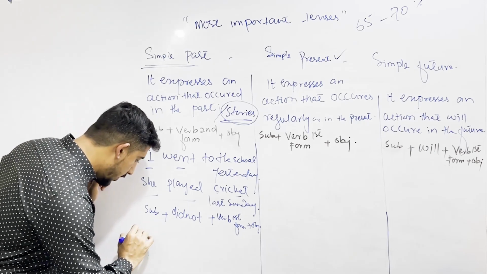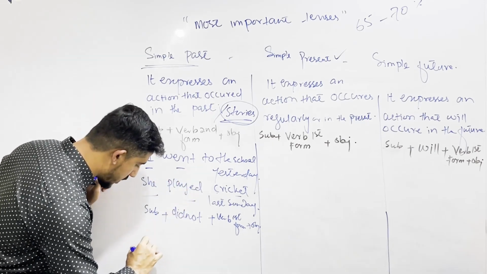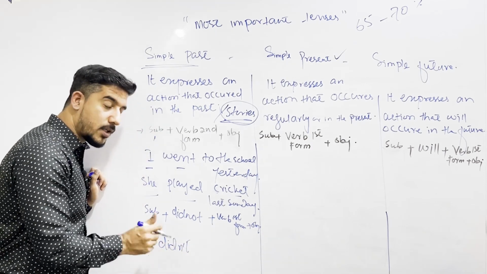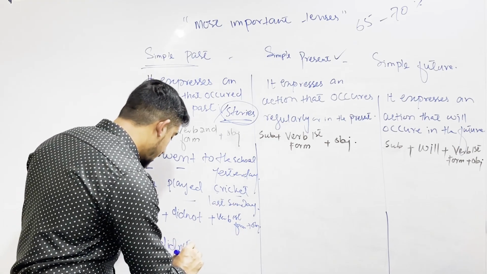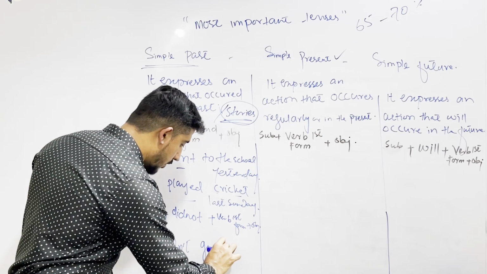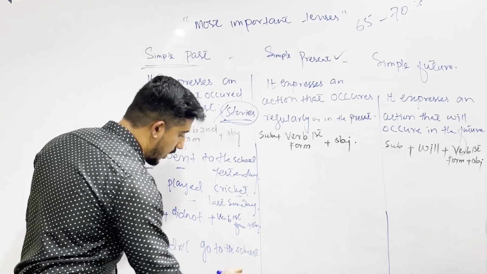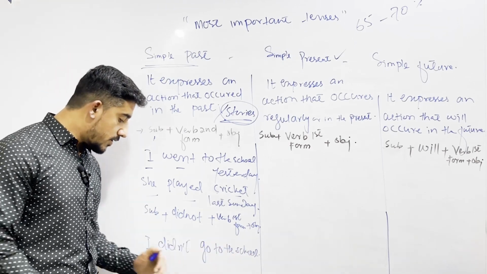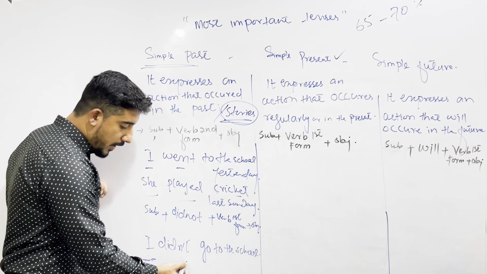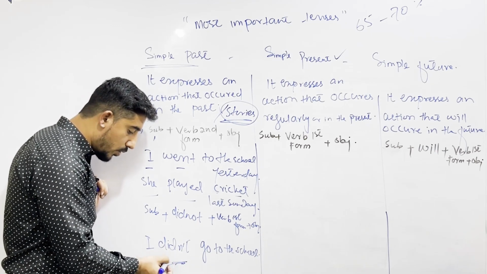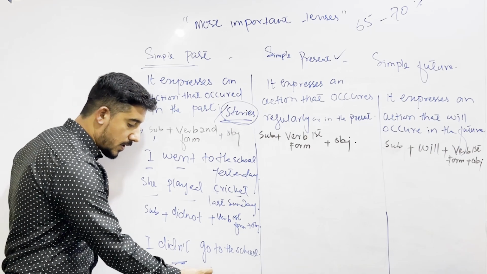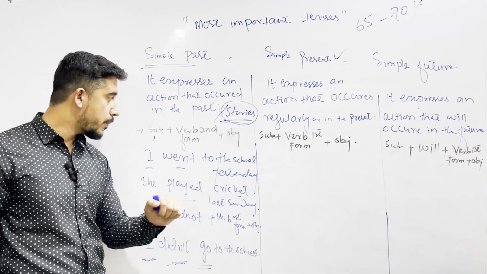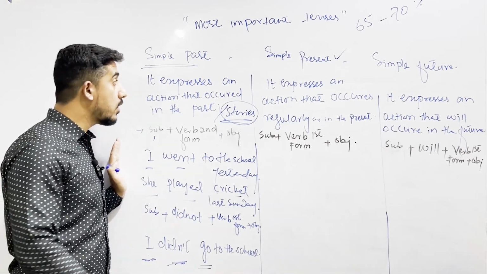Now, for example, I did not go to the school yesterday. I didn't is the short form or the contraction form of did not. I didn't go to the school yesterday. Or I didn't go to school. मैं school नहीं गया. This is used for subject plus did not. जब did not sentence में हो, when we are using did not in the sentence, then by any means we must use the base form of the verb go. This is how you are using simple past.